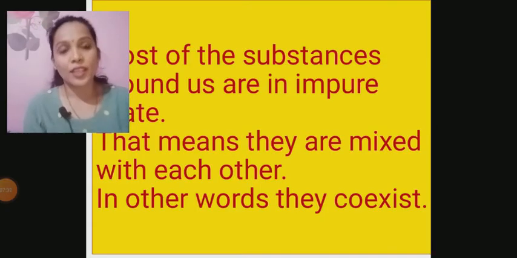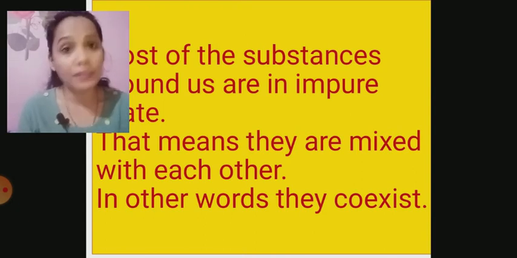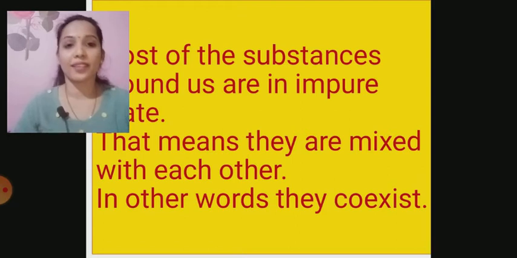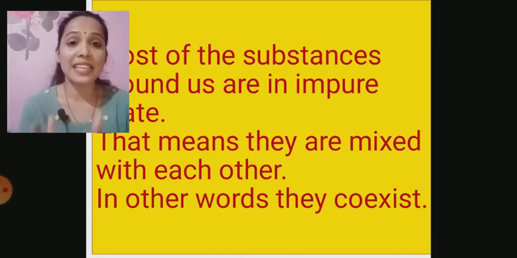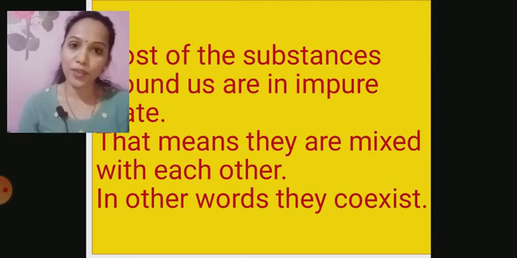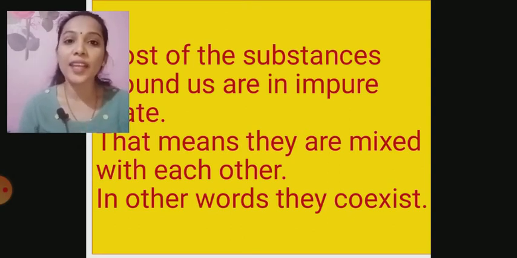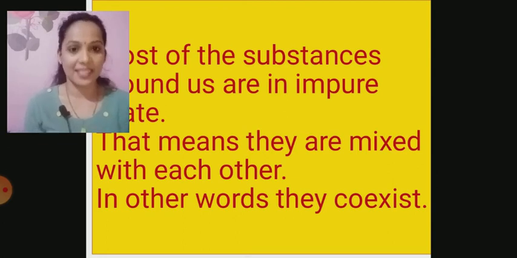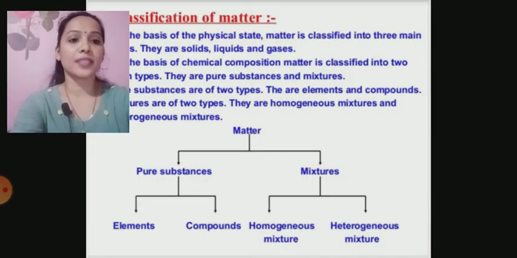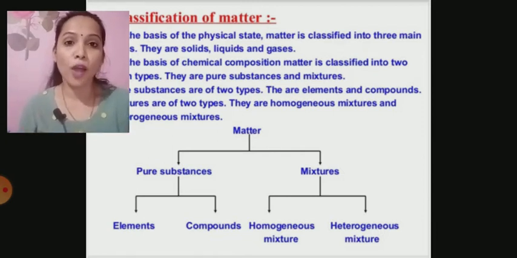Okay. So I told you about the meaning of pure just now. Now impure would be what? Which is not pure. Anything which is not made up of a single kind of particle, or in other words I can say a substance which is made up of two or more kinds of particles is called a mixture or impure substance, right? Yes. So impure substances are also called mixtures, and they are formed when two or more pure substances combine.